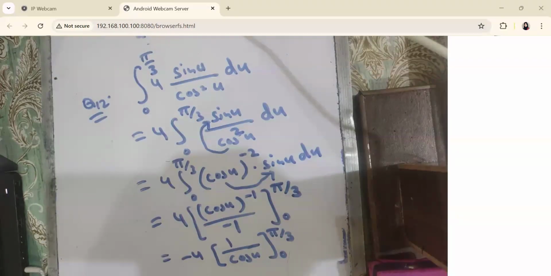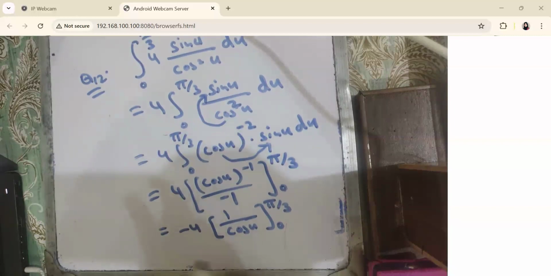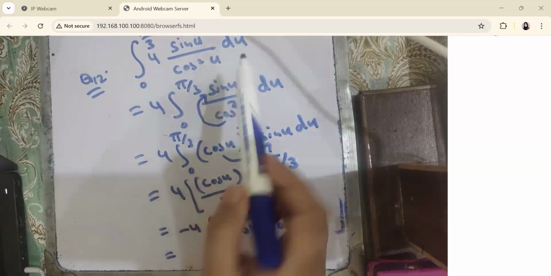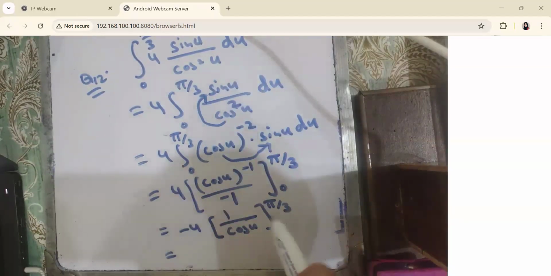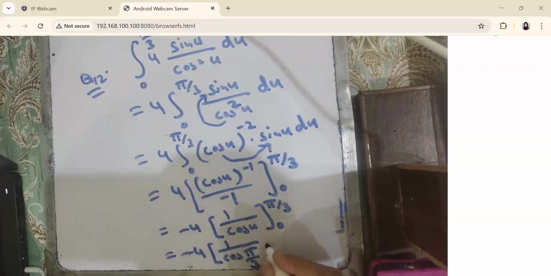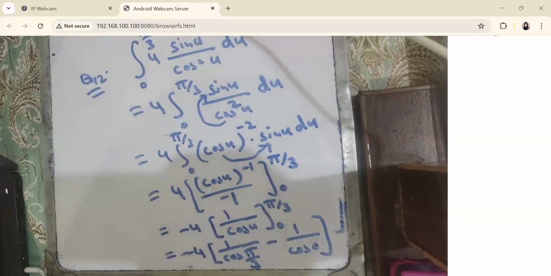Yes, ma'am. Okay, now we will apply the fundamental theorem of calculus, and these are the limits for which variable? We are integrating with respect to u. So these are the values of u, and we will substitute them in place of u. We will keep minus 4 as it is. It will become 1 over cos pi by 3, upper limit, minus the lower limit. We have substituted pi by 3 in place of u, then 0 in place of u.